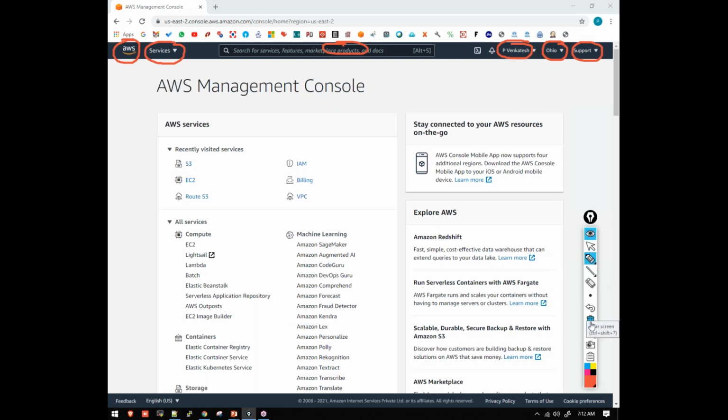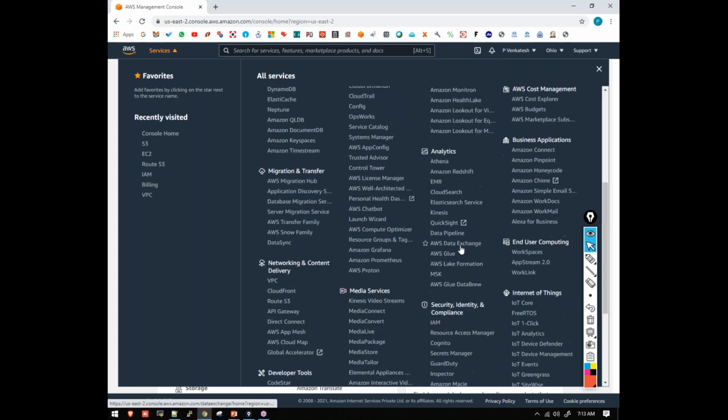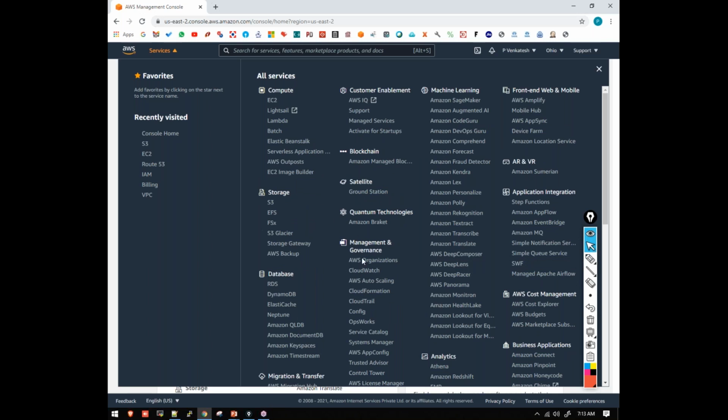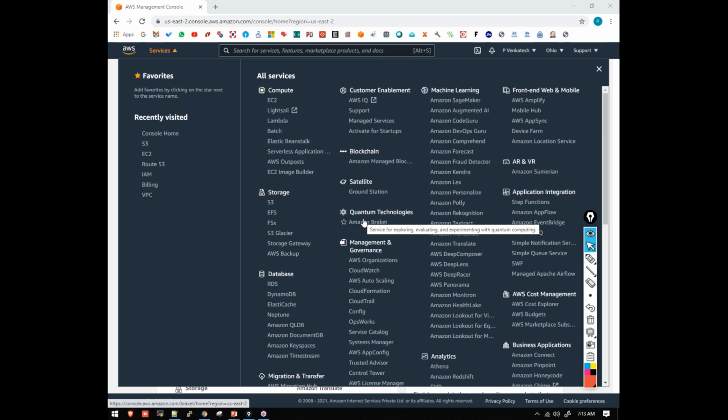If you click on this services drop down, you can see a lot of names. These are the different services provided or offered by AWS. There are around 175 plus services. There are also sub services inside one service, and including all those sub services, there are around 175 services as of today.